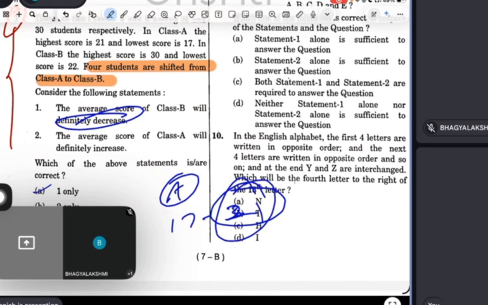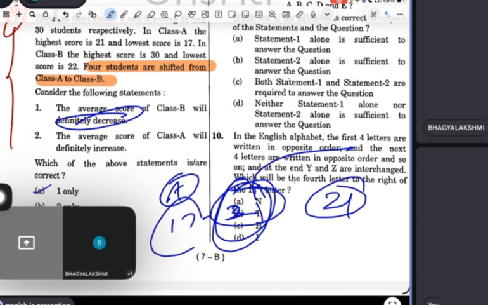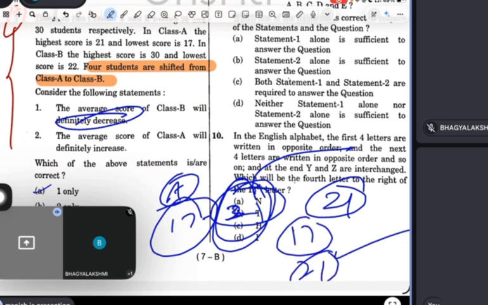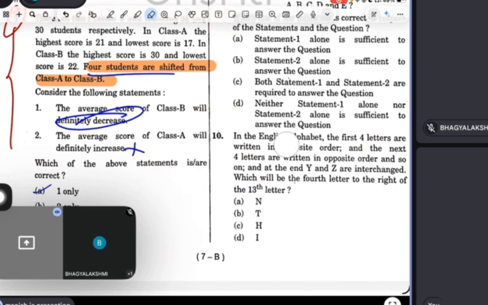Suppose all four students have gone from 21, then it can decrease also. We can't say, because 17 is a bad player and 21 is a good player. So if suppose the good players have gone, all four good students have gone from A to B, then it will decrease, not increase actually. So always remember this thing. Now I will reverse it. Now Priyal, you answer this question.